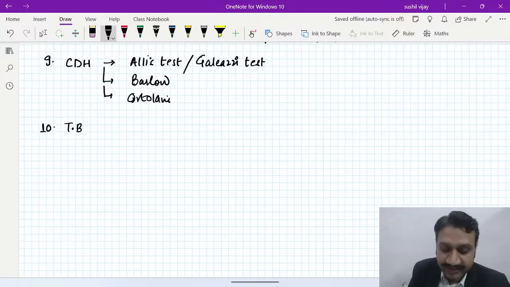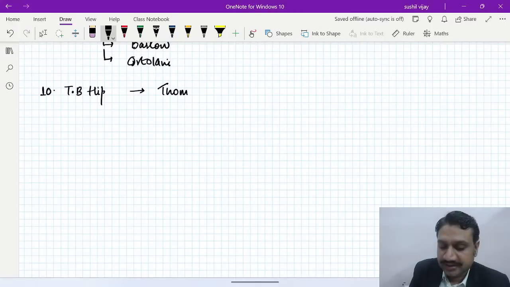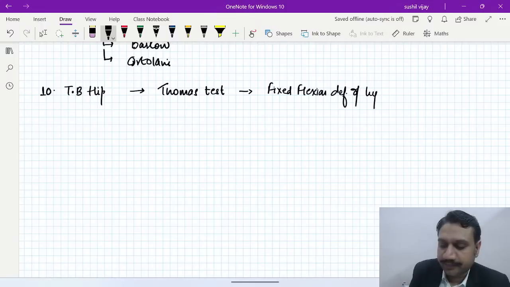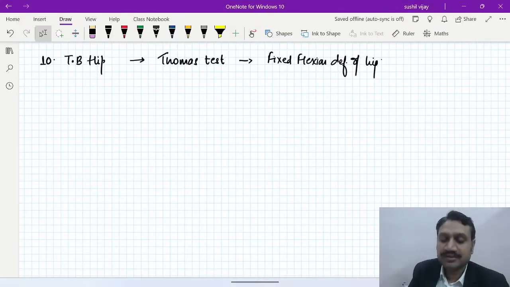And number 10, at the same site around the hip area, if you remember, in TB hip, when somebody has suffered from TB hip, there is one very important test called the Thomas test. Remember the TB hip, remember the Thomas test. Why do we do it? It is done for the fixed flexion deformity of the hip, the TB hip. It is a repeated question in recent years.